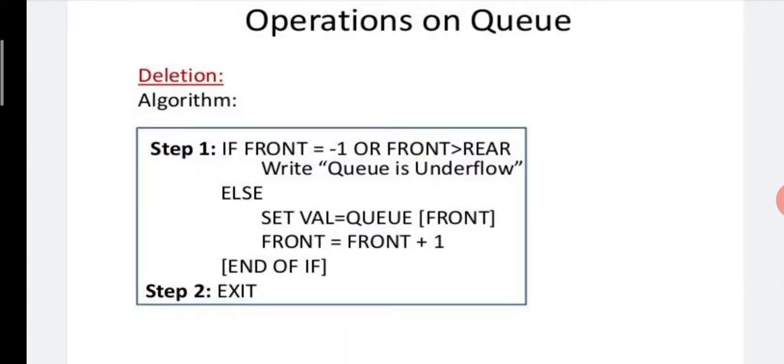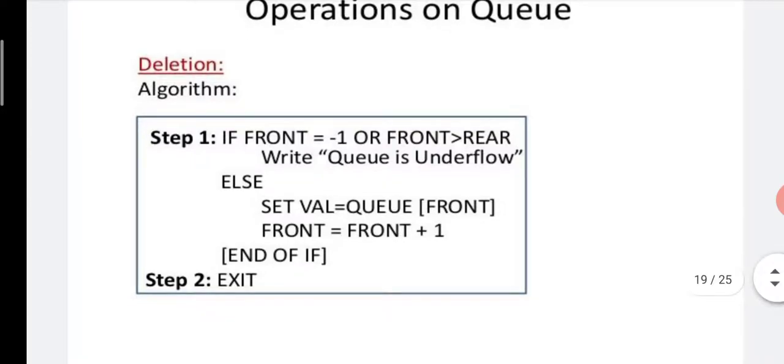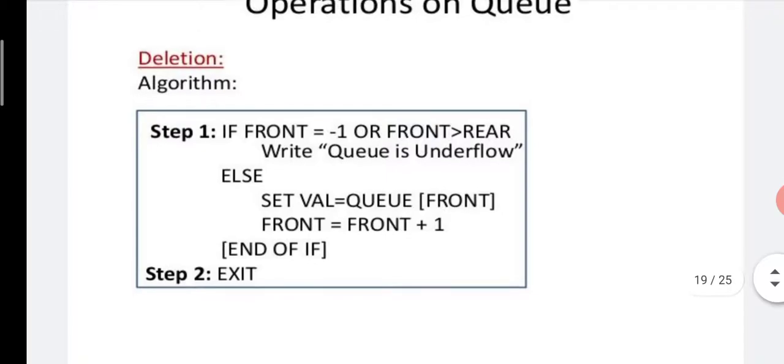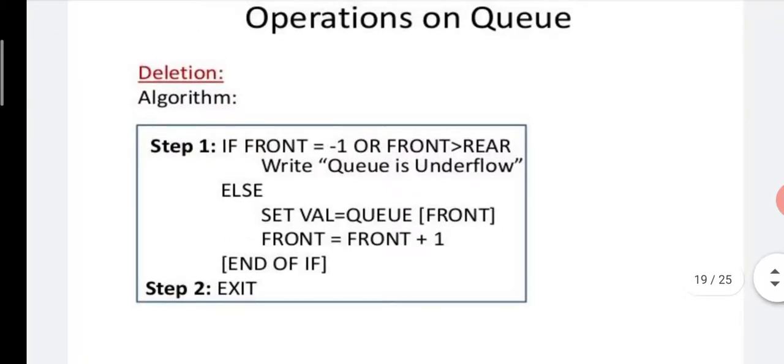Already we discussed, if you want to delete the element from the Q, then we can delete from the front end. So Q of front value is assigned to variable VAL. Then front goes to the next location, means front is equal to front plus 1. In step number 1, if front is equal to -1 or front is greater than rear, then write Q is underflow. Otherwise it will go to step number 2 and exit.